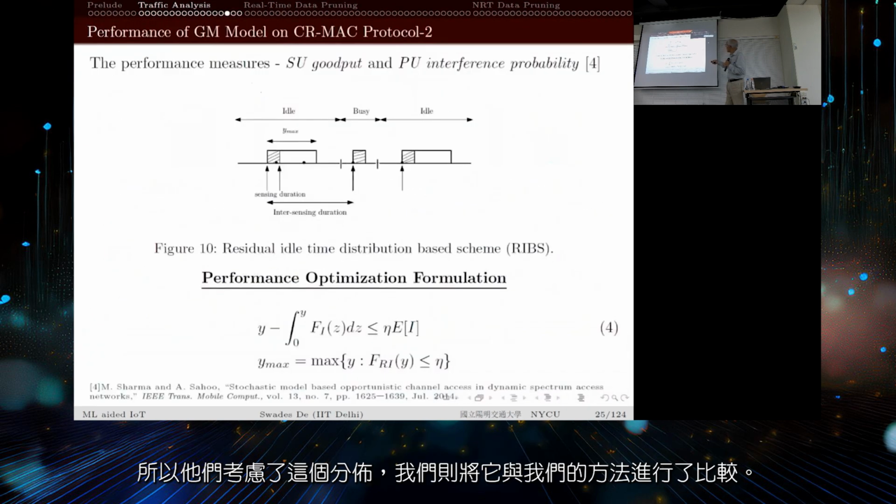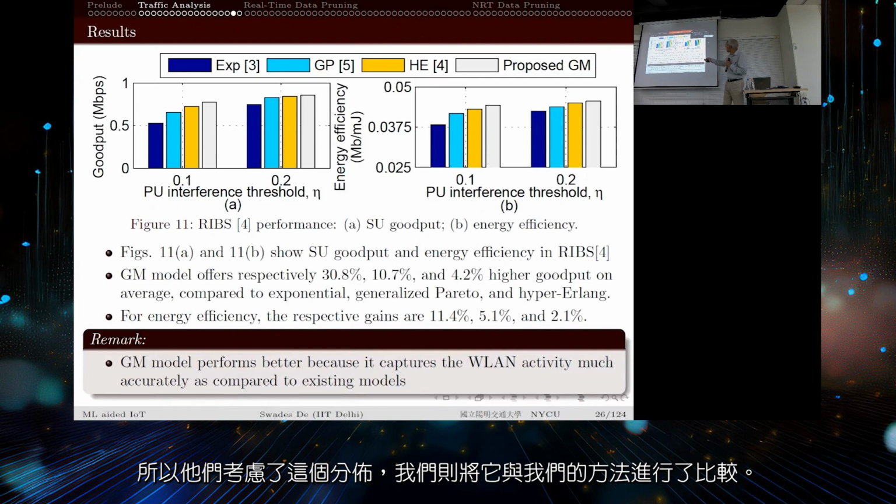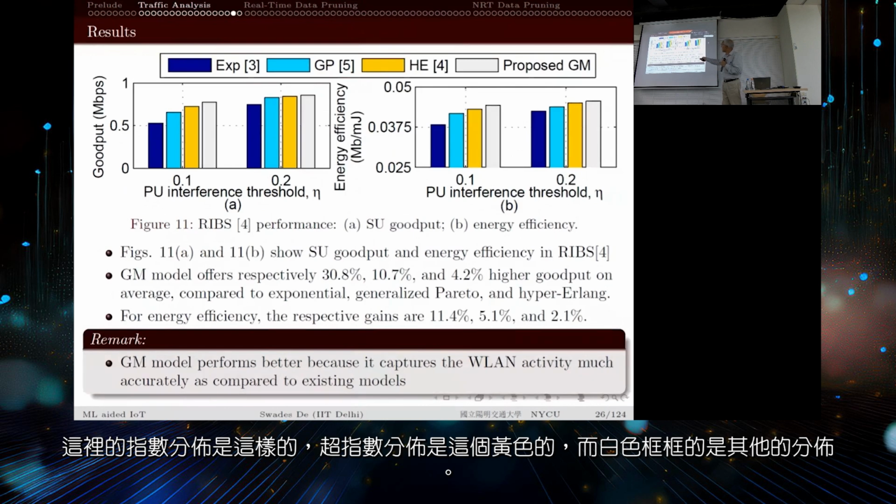Okay. So with that, they considered this thing, and we compared that with our approach. Again, here hyper exponential is that PhD 14 paper. Exponential distribution is here. Hyper exponential is this one, yellow, and then white box are the other ones.